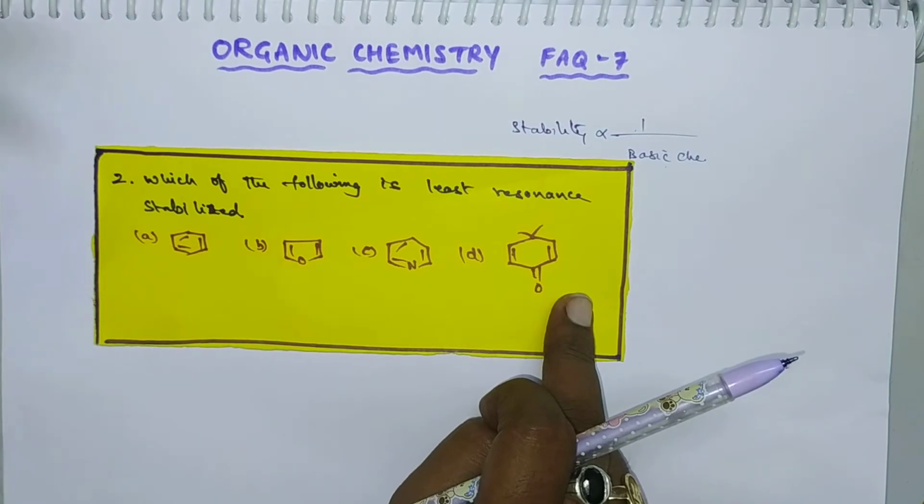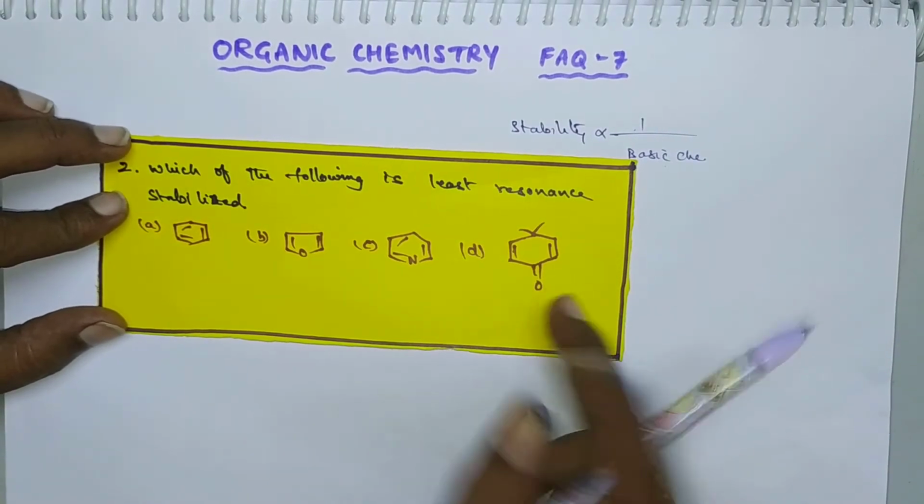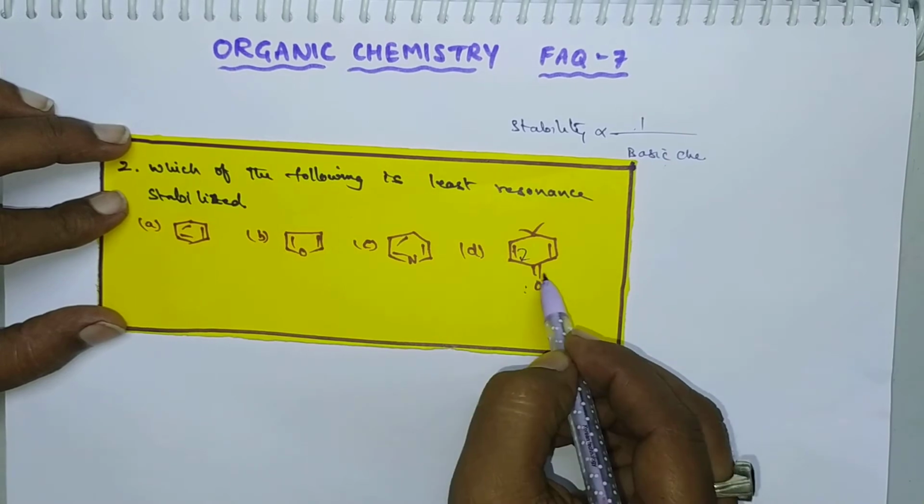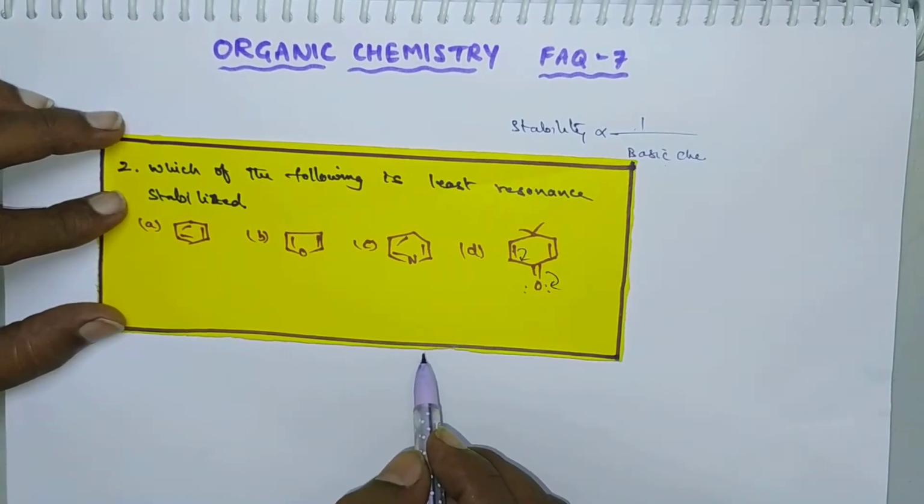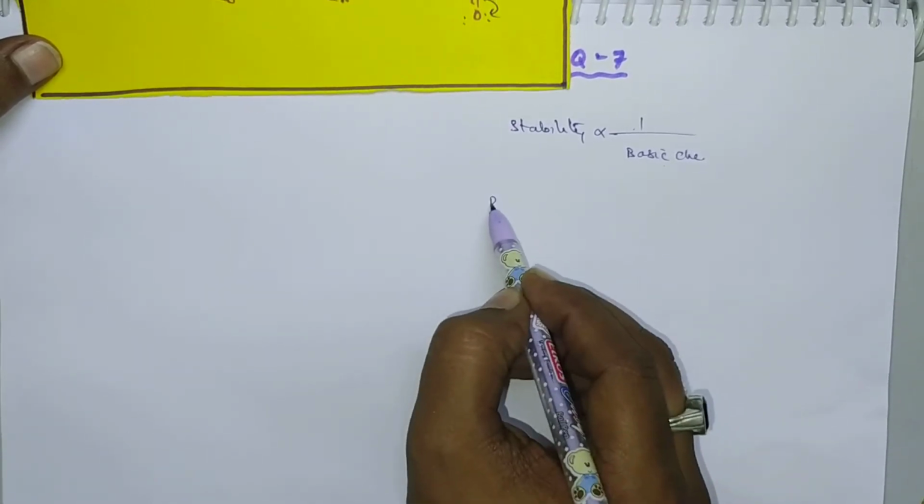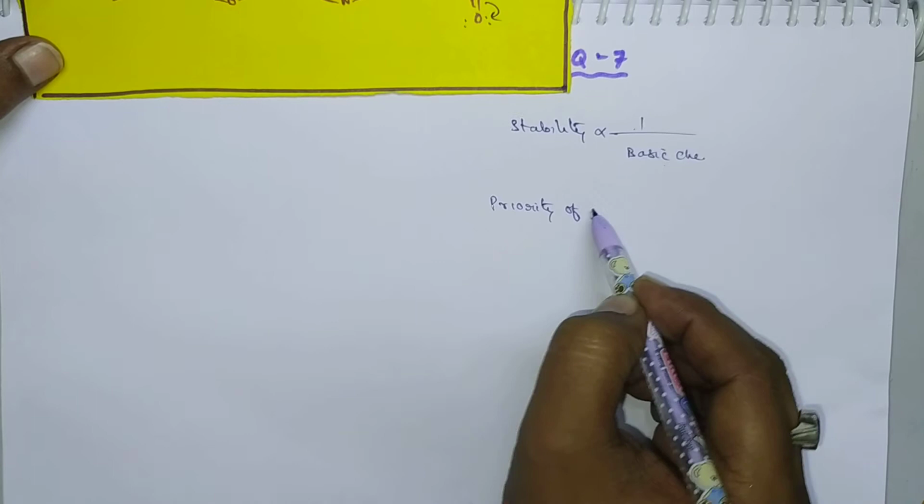Here we have to consider the priority of effects. Here it involves aromaticity. Here it involves resonance effect, which takes place by displacement of pi electrons like this. So here we have to consider the order of priority. You have to remember this priority of effects.